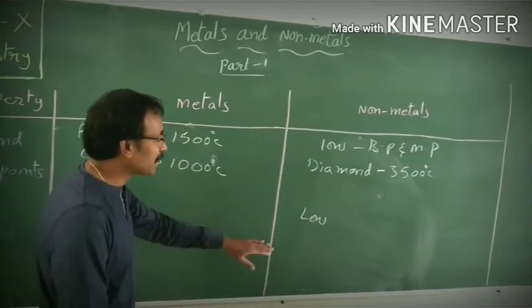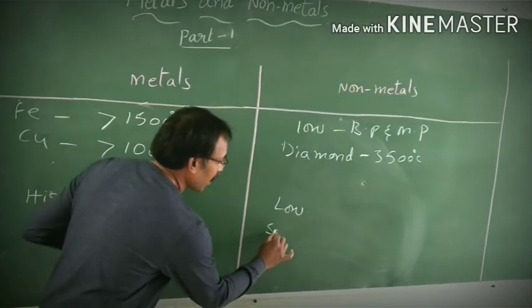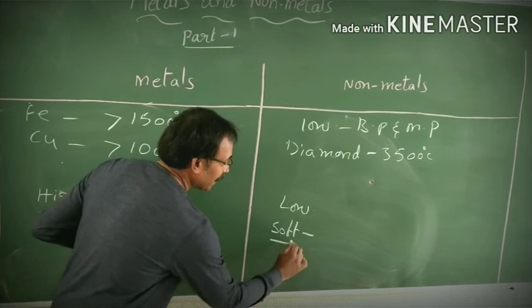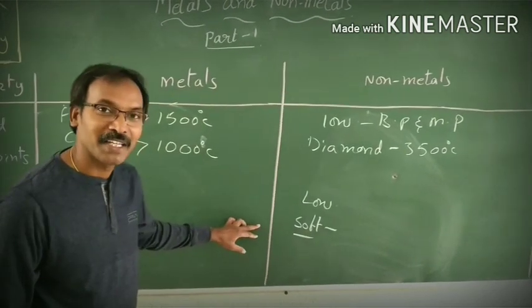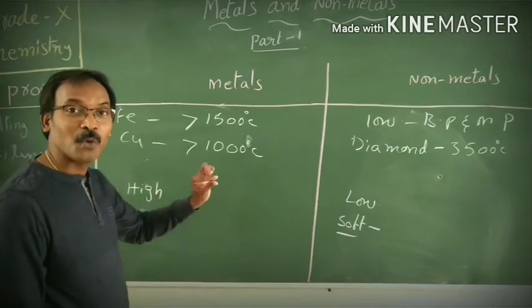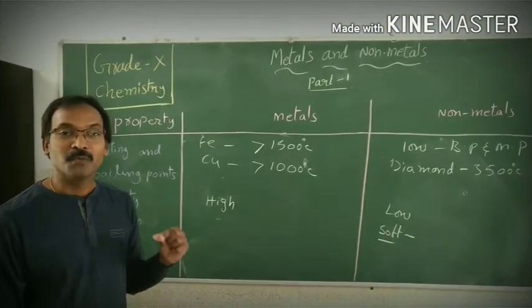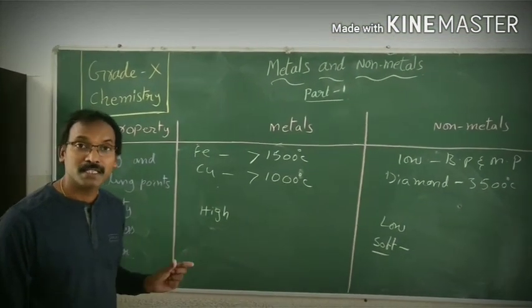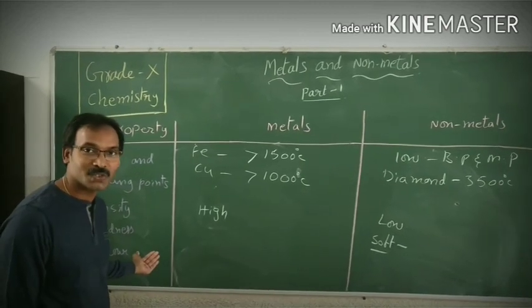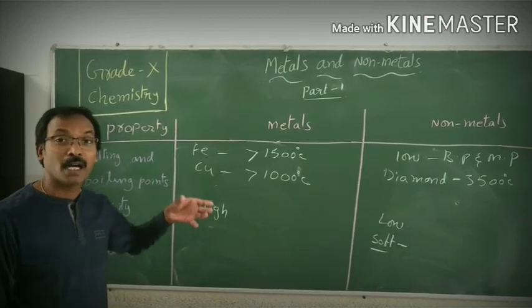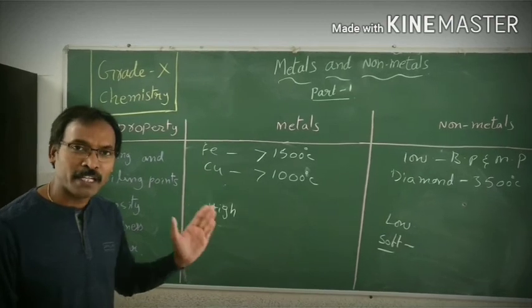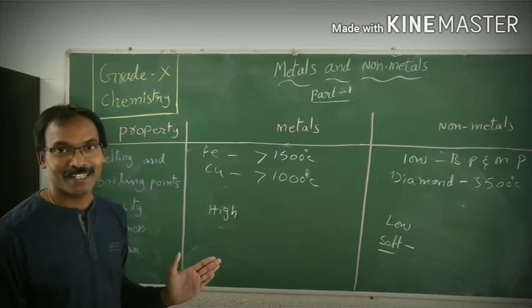When it comes to non-metals, those are soft, but there is an exception, the diamond. Diamond is the only known natural substance which is harder than the metals also. Only the diamond is that exception.